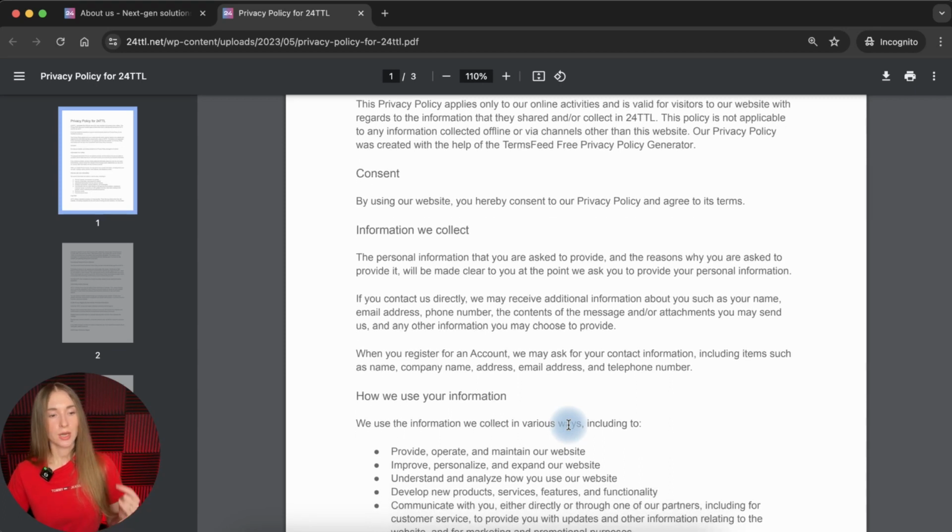Okay, so what I haven't found here is any information about automatically collected data. The blog actually contains information that the company collects, but they mention here only the information that website visitors or clients voluntarily share with the company when they contact through their website forms or in any other way. So the company in this section doesn't mention automatically collected data.